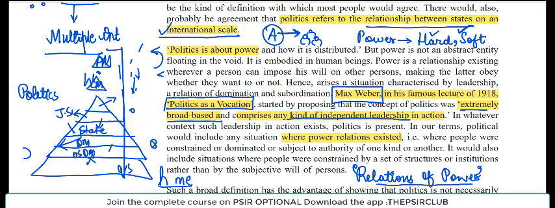So what is this? It is influence, right? Isn't this, you can say, relations of power? Isn't it, right? And that is what Max Weber tries to define. He says that the concept of politics is very wide. You will find politics everywhere, in every field. Wherever there are relations of power, wherever there is hierarchy, wherever there are people trying to influence another, they are somewhere involved in politics. So politics is not only about that thing which you see on TV, right?